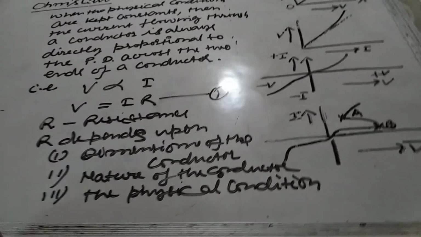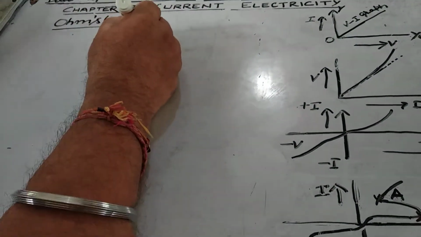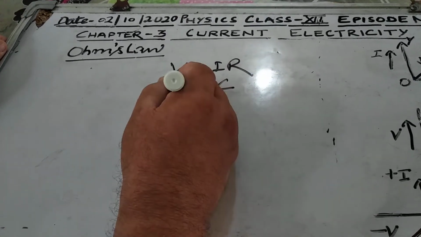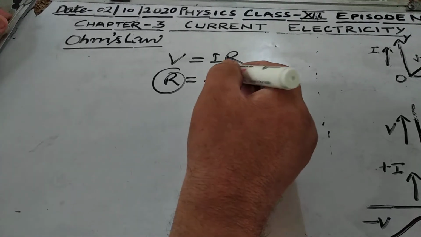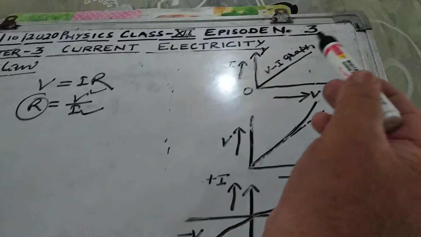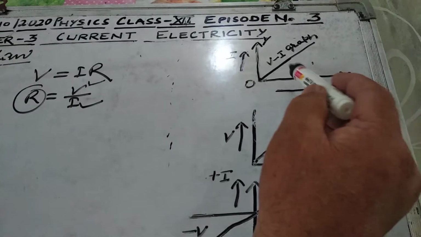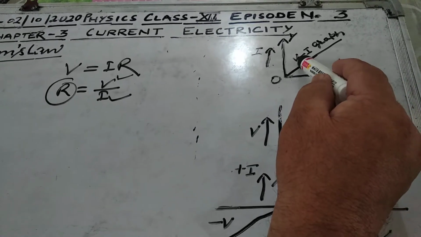Now for the resistance R, one important thing is that since V is equal to IR, or R is equal to V upon I, this R does not depend upon V and R does not depend upon I. A conductor is said to obey Ohm's law linearly, or if we plot a graph between V and I, that is potential difference and the current, then the graph will be a straight line as shown in the figure.